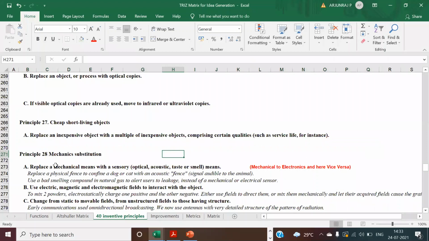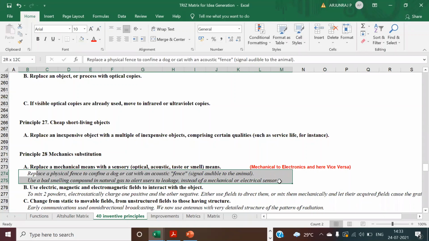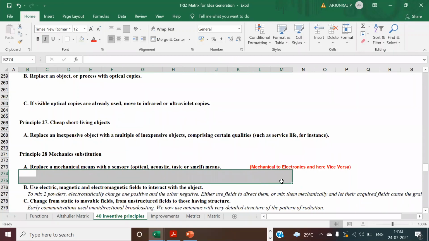Also, you can do substitution. So automation, this is where mechanical goes to electronics, whatever you have, look for some substitution.